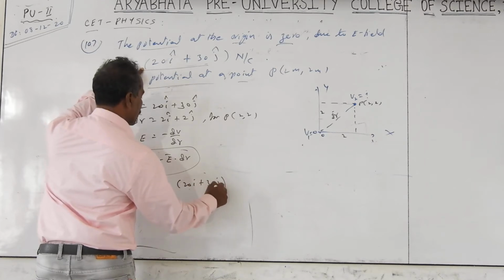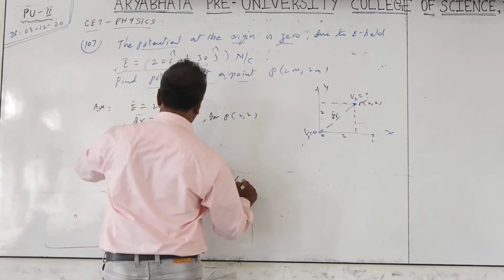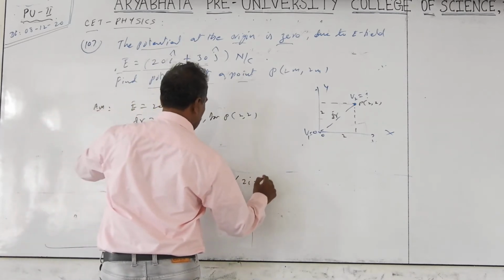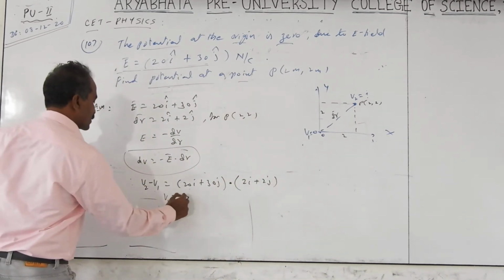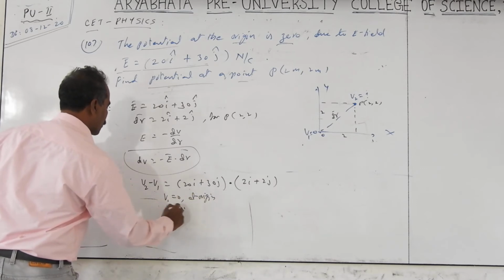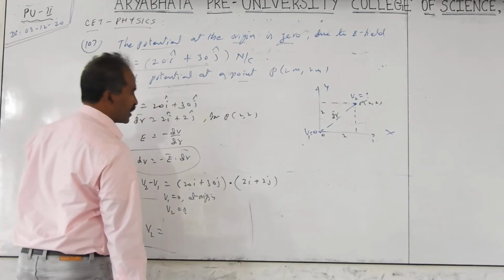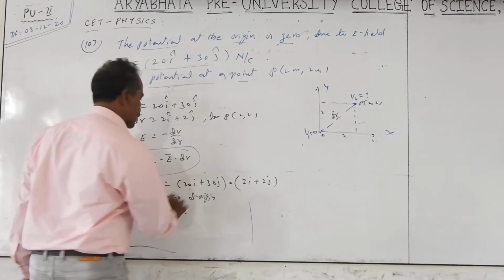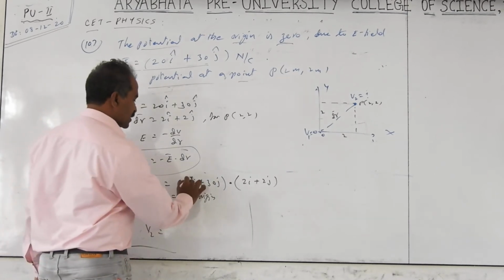20i plus 30j dot product dr, or delta, 2i plus 2j. d means differential formula. Again, V1 is 0. We should get it horizontal. V2 equal to how much is the question for us? So finally, you get V2 is equal to V at point P, which is equal to the dot product, in which only the coordinates i, j remain. So that is